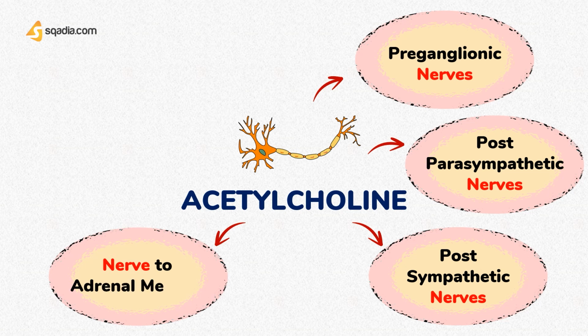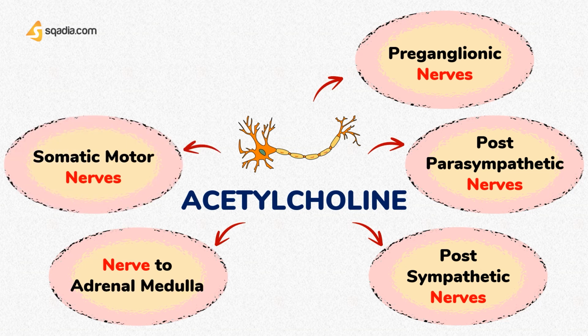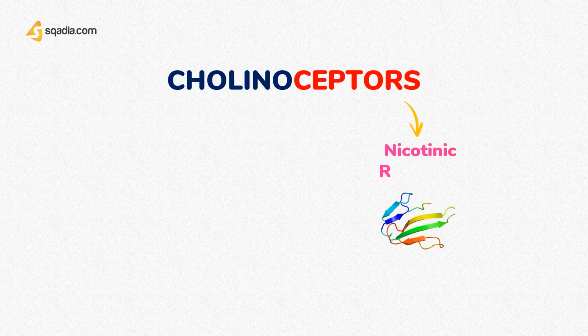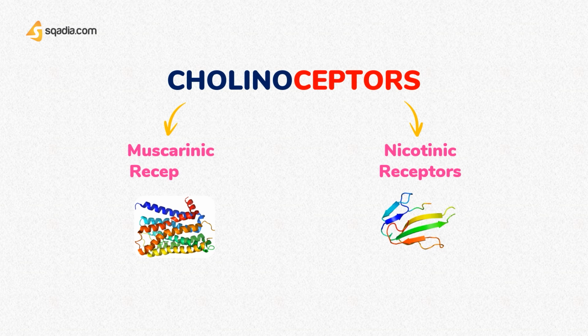4. Nerve to the adrenal medulla. 5. Somatic motor nerves to skeletal muscle end plates. 6. Some neurons in the central nervous system. Now, let's discuss acetylcholine receptors or cholinoreceptors. These are divided into nicotinic and muscarinic subtypes, originally determined by measuring the sensitivity of various tissues to the drugs